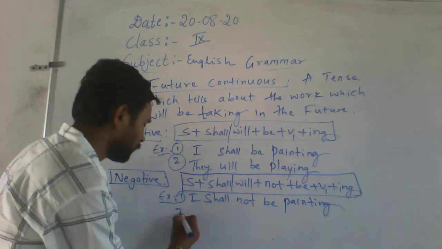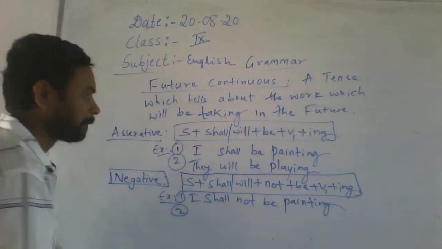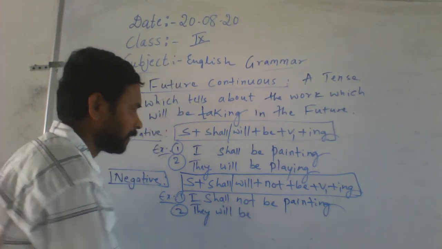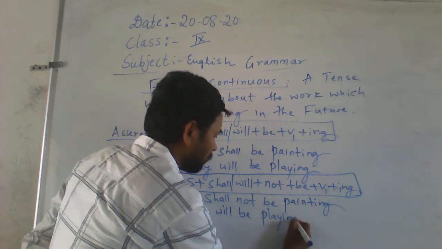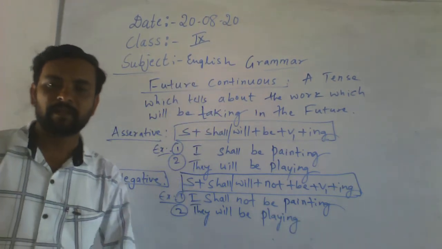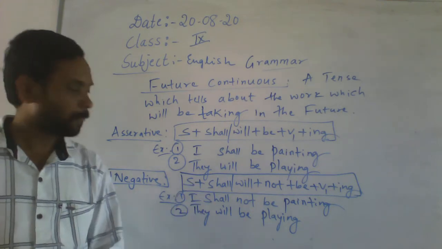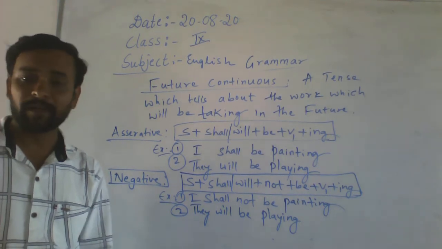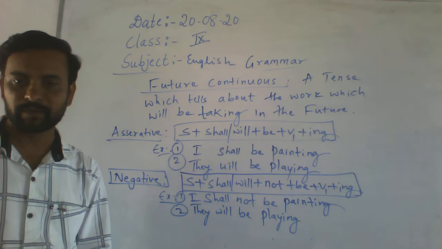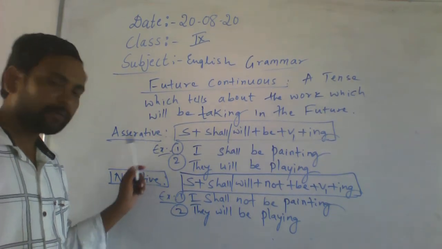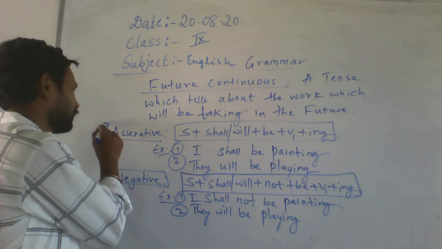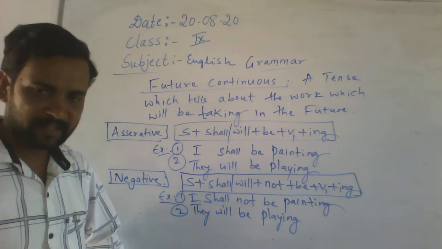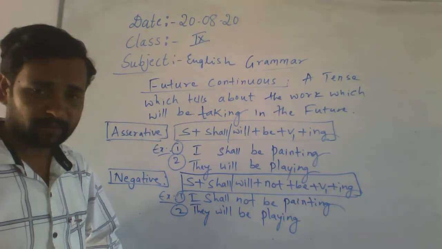Then for the second example, how do you make it negative? They will be playing. Already you know where to use shall and will. After which pronouns do they take will or shall? You have already understood. Do you understand? So assertive, then negative, finished. Then what is remaining? Yes, the remaining one is interrogative. Do you understand?